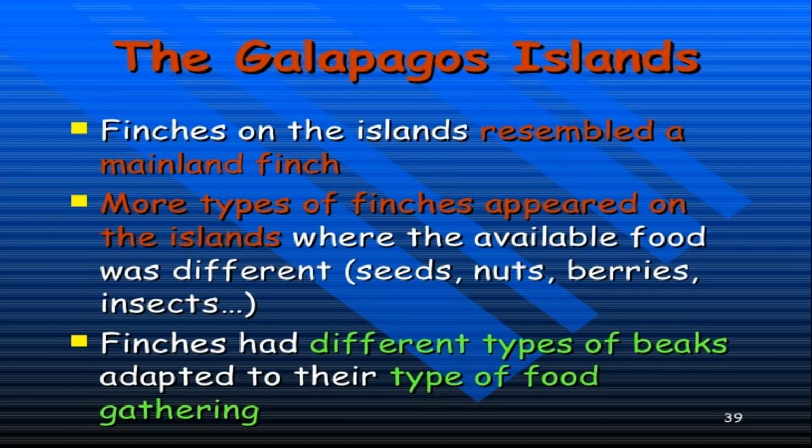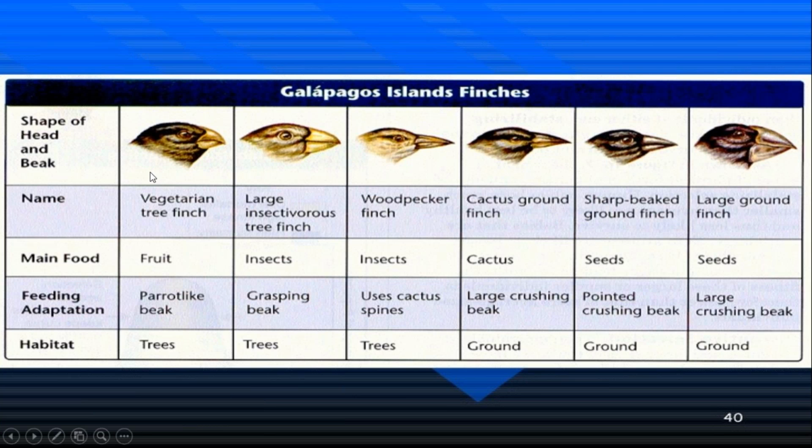Different sizes, different beak sizes, different food habits. So he concluded that this is the process. The vegetarian finches have their beak like that. Insectivore species have to pick insects from the earth. Woodpecker finches are feeding on the stem. Cactus ground finches. So everyone has a different shape. In the very beginning, when he was on the Galapagos Island, he observed that everyone had the same size of beak. Suppose everyone was looking like this.